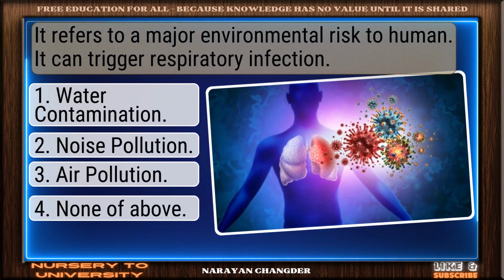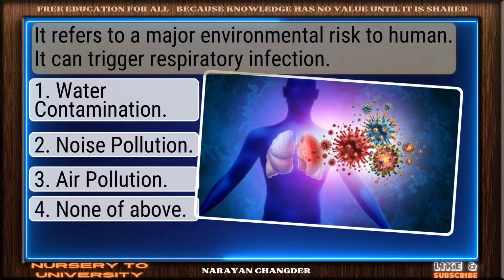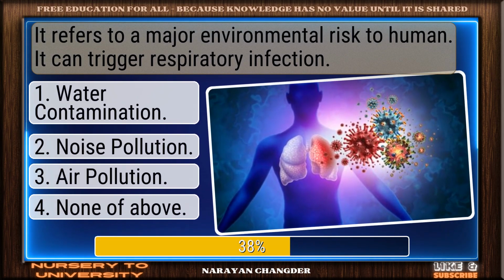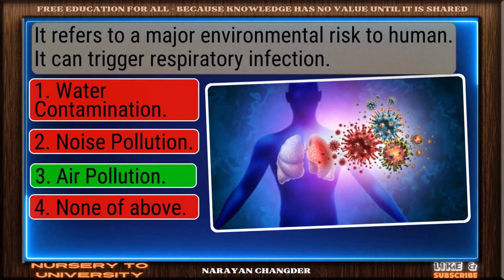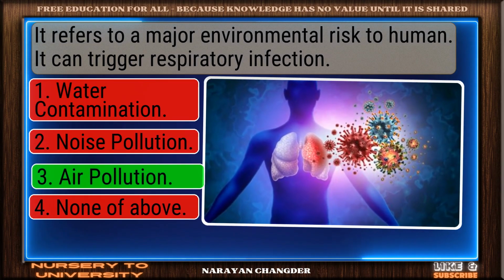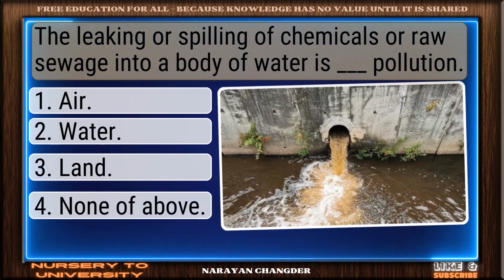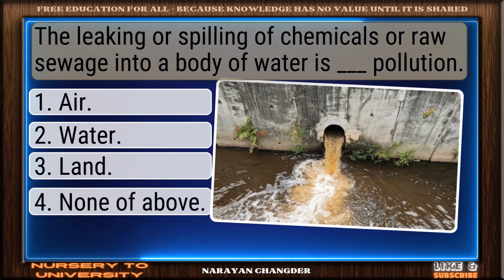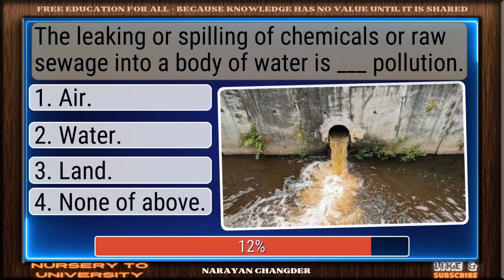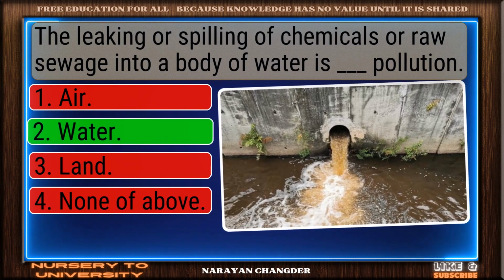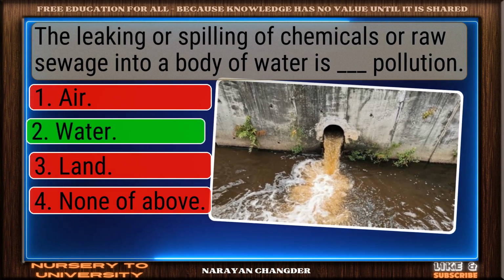It refers to a major environmental risk to human health. It can trigger respiratory infection. Nice work. You chose air pollution, and it is correct. The leaking or spilling of chemicals or raw sewage into a body of water is dash pollution. Well picked. Water is the correct answer.